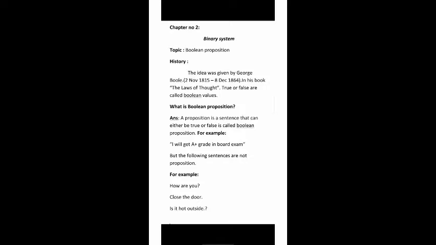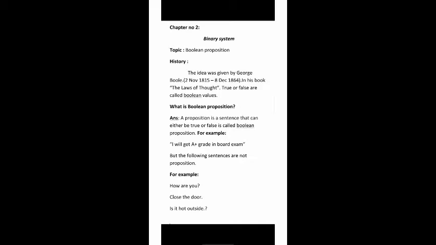Okay, for example, I will get an A plus grade in the board exam. In this statement or sentence, two possibilities are present. Maybe he will get an A plus grade in the board exam, maybe he will not. Okay, it means here two possibilities are present, true or false.